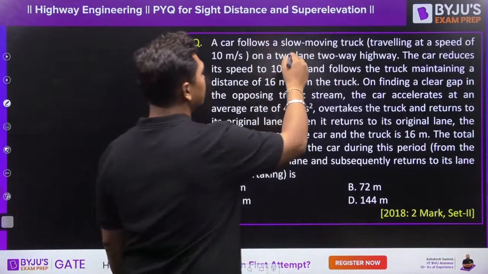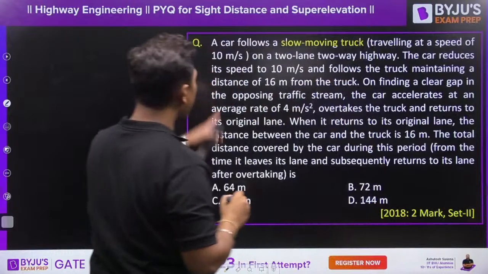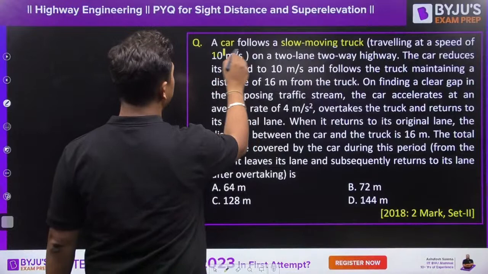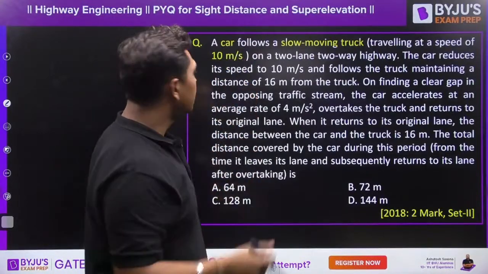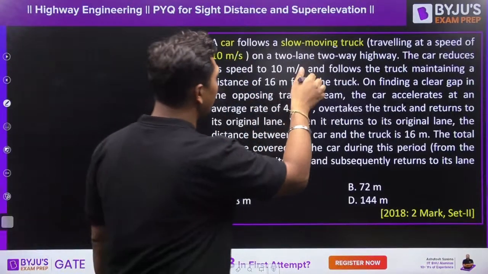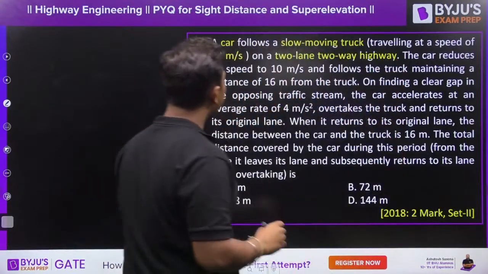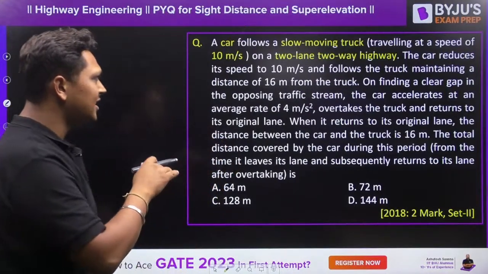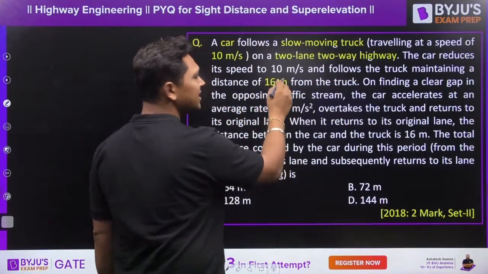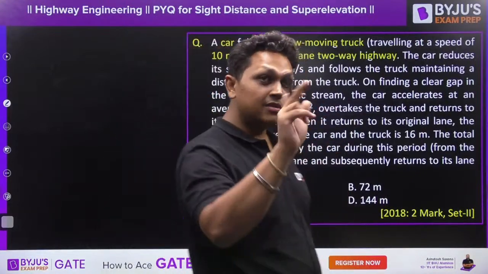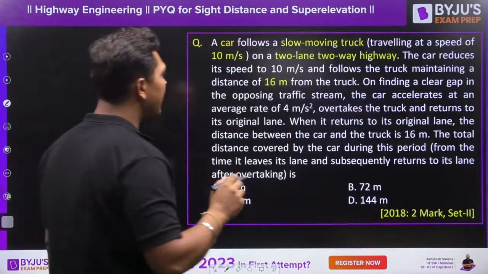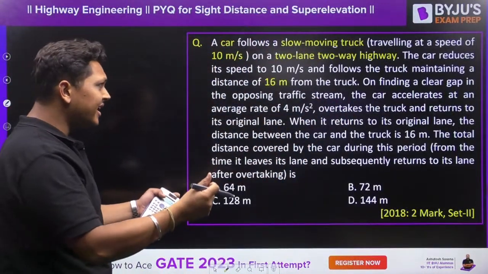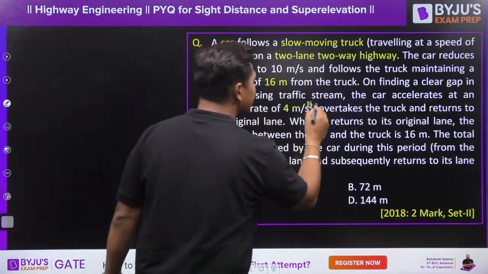A car follows a slow moving truck traveling at a speed of 10 meter per second. Now pay attention, units. 10 meters per second on a two-way highway. The car reduces its speed to 10 meter per second and follows the truck and maintains a distance of 16 meters. So the distance between the car and truck, the S value, is given to you. On finding a clear gap in the opposite traffic stream, the car accelerates at an average rate of acceleration, which is given to you.